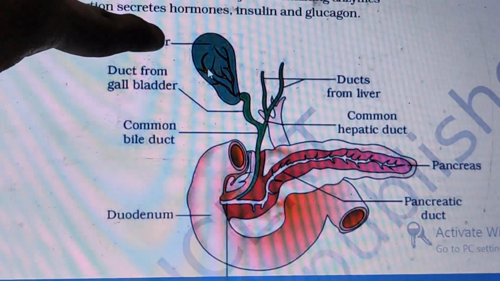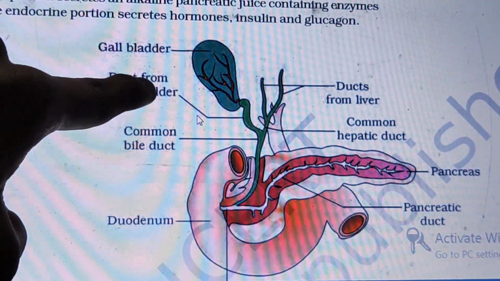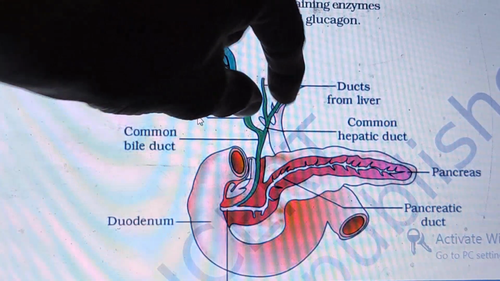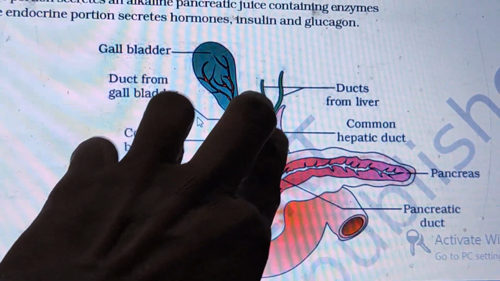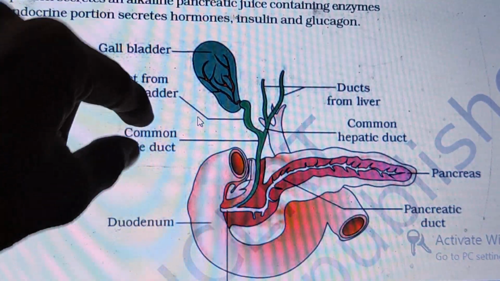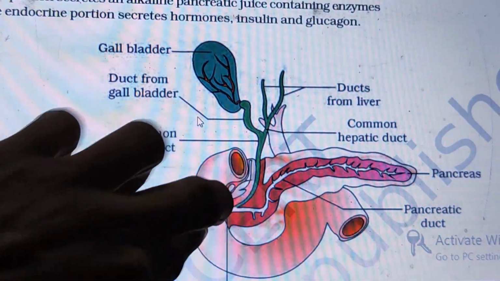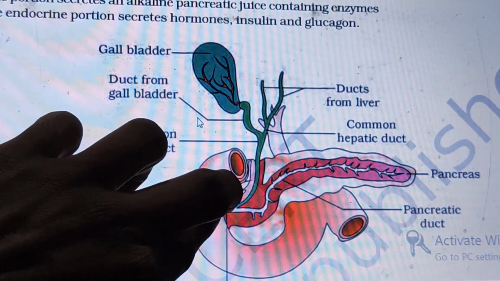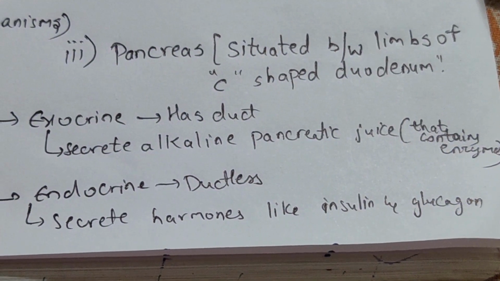See, here is the gallbladder, and here is the duct of the gallbladder, nothing but the cystic duct. And here are the hepatic ducts, which join to form the common hepatic duct. The common hepatic duct and cystic duct combine to form the common bile duct. And this common bile duct and the pancreatic duct both combine to open into the duodenum as the hepatopancreatic duct.